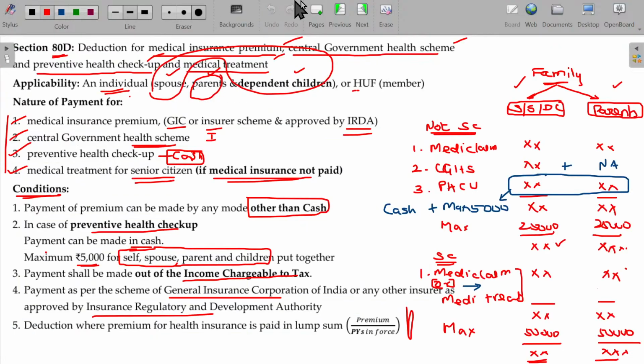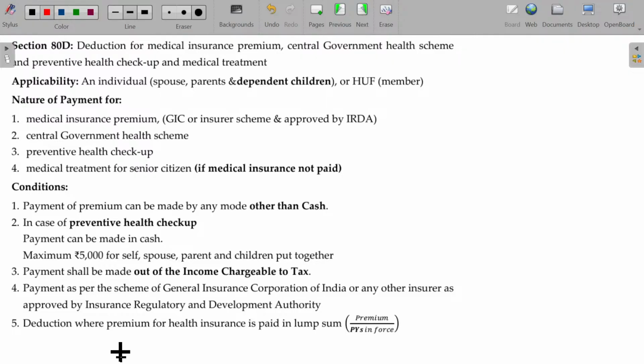So, one more point. Deductions where premium for health insurance is paid in lump sum. For example, mediclaim policy taken.